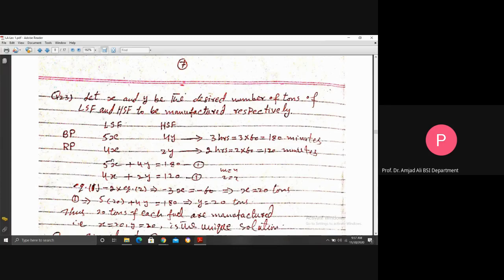Now see, each ton of low sulfur fuel requires some time in the blending plant and some time in the refining plant. BP means blending plant, RP means refining plant. So these values should be written in row form, whose complete information is given in the problem. Like for the blending plant and refining plant, the total time given daily to you.